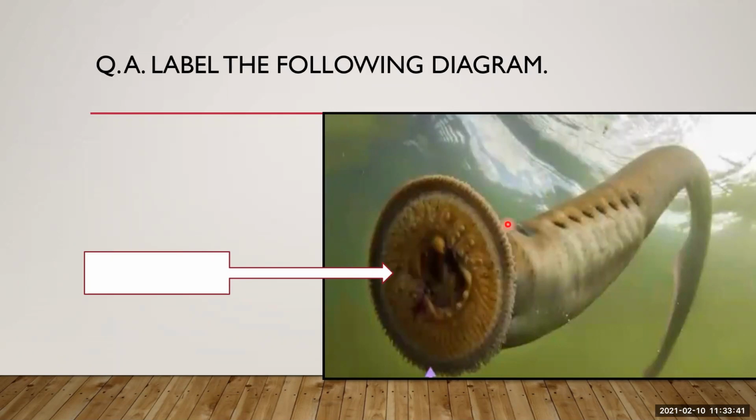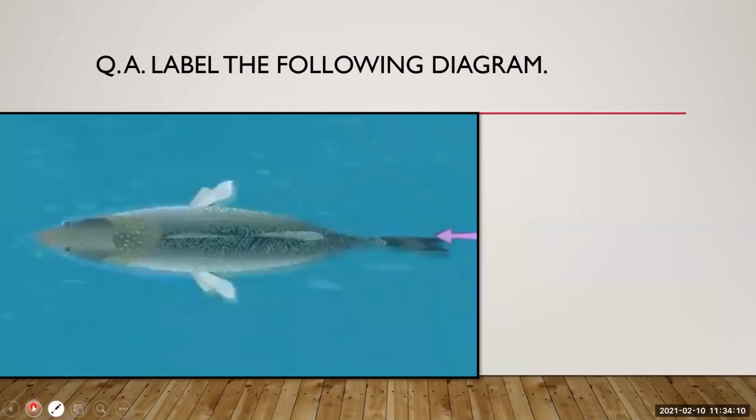Yes, Trupti Rajbar. Yes, give your answer. Jawless mouth, or what do we call the jawless mouth? They attach themselves to the other organism with the help of a sucker. Sucker. Yes, that is a sucker. Very good, Trupti.